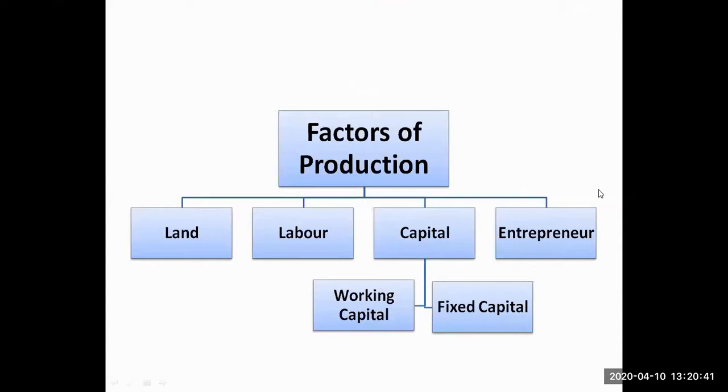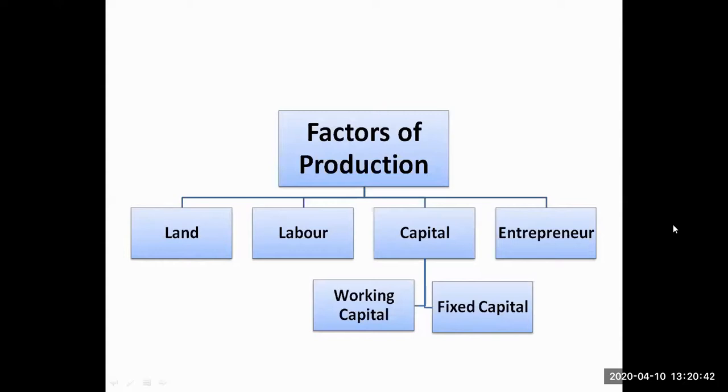This slide might be seen on your mobile or laptop or PC, whatever you are using for study now. So 4 factors of production we speak, and we divide into 4 areas, that is land, labor, capital, and entrepreneur.